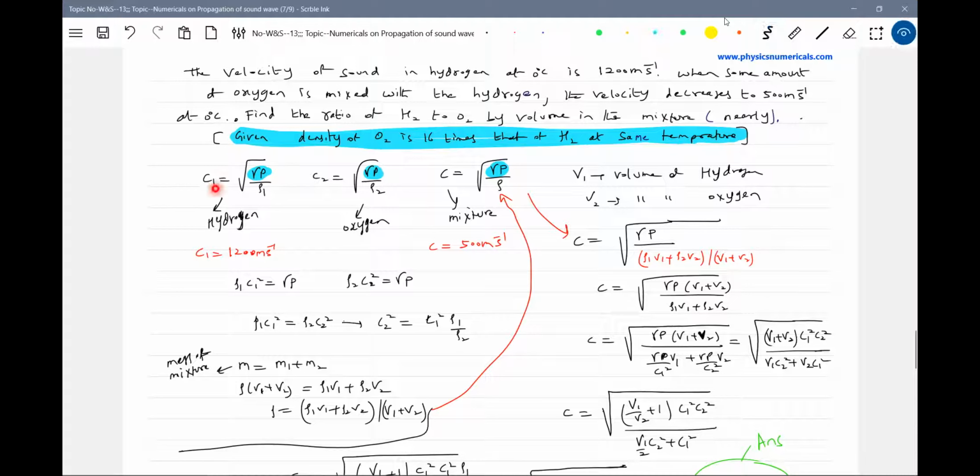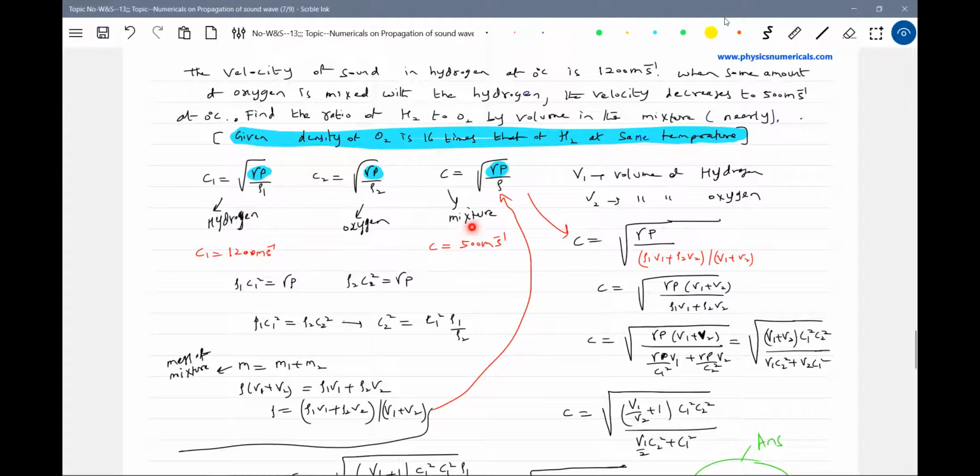Let me proceed here. So what is the speed of sound in hydrogen gas? C1 equal to under root of gamma p by rho 1. In the oxygen gas, C2 equal to under root of gamma p by rho 2. Speed of sound in the mixture of gases, under root of gamma p by rho. What information is given? We know the speed of sound in hydrogen at 0 degrees Celsius, 1200 meters per second. When some amount of oxygen is mixed with hydrogen, the velocity decreases to 500 meters per second.